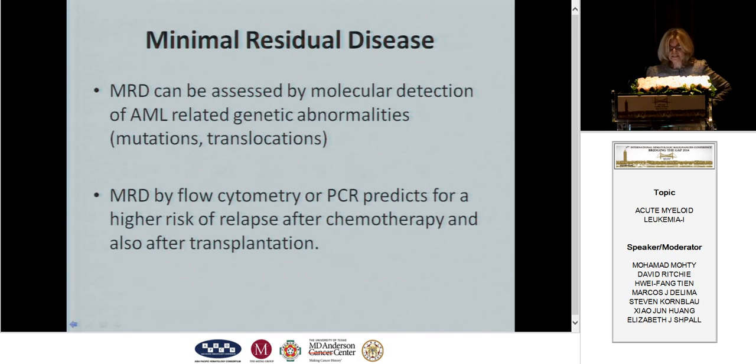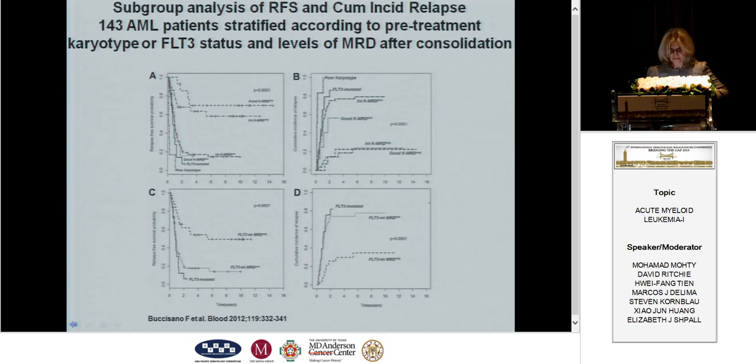And MRD by flow or PCR clearly predicts a higher risk of relapse, both after standard chemotherapy, as you heard earlier, and also after transplantation. In this slide by Buccisano, which doesn't show up very well, he looked at a subgroup of patients with AML, 143 patients, stratified according to pretreatment karyotype or FLT3 status, and the levels of MRD by flow being 0.035% higher or lower, and looking at overall prognosis.